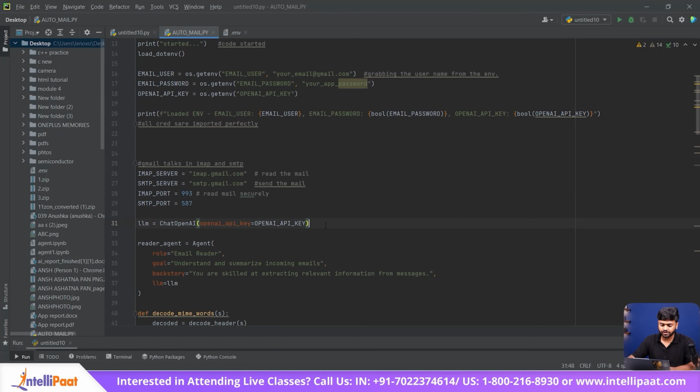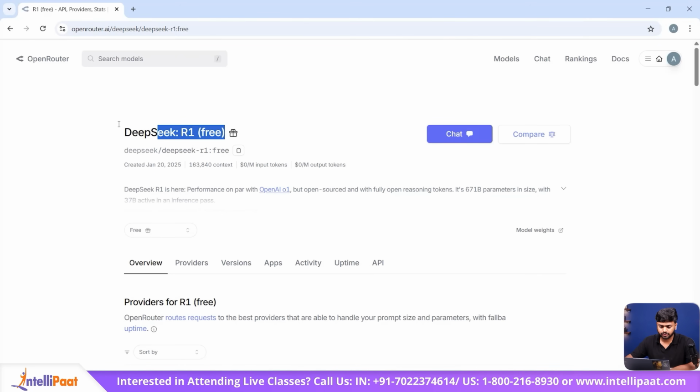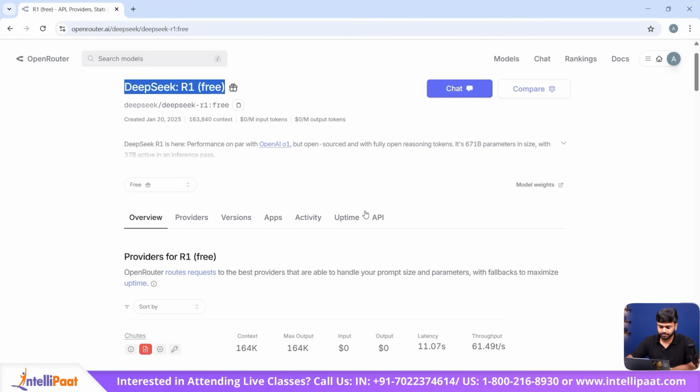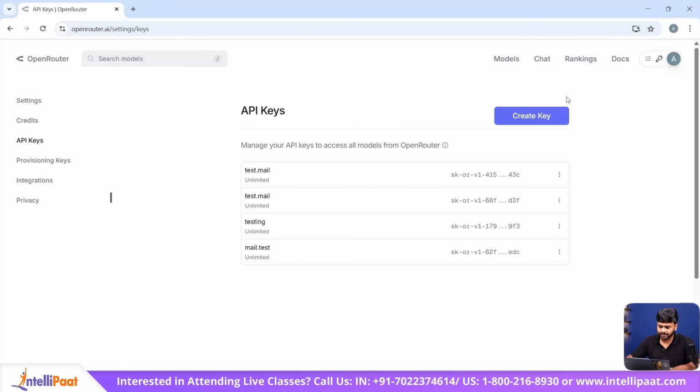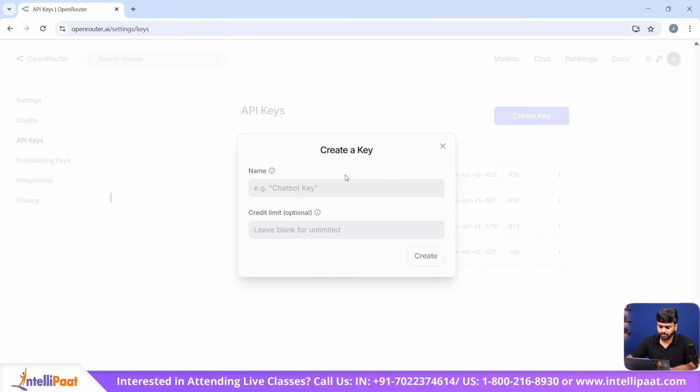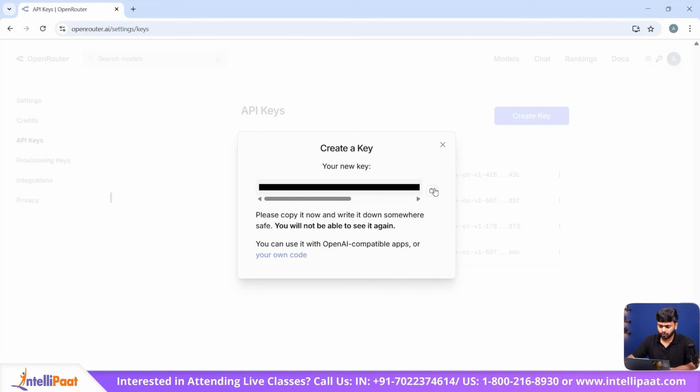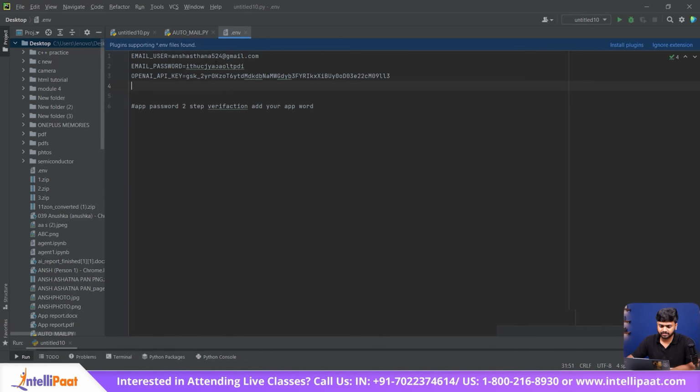Coming to llm equals ChatOpenAI, this particular line will allow you to initialize the ChatGPT language model using the OpenAI API key. You can fetch the API key from DeepSeek R1 from this site. Go to the API section, click on Create API key, name your key, let's say test.key, click on Create, copy this, go back to your code and just paste it in the OpenAI API key section in the .env file.